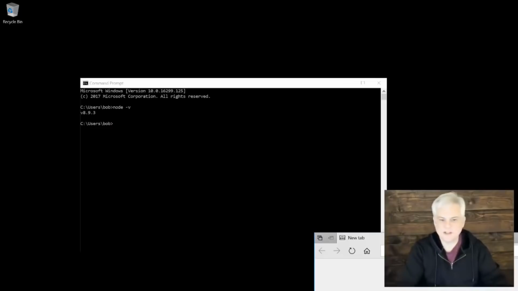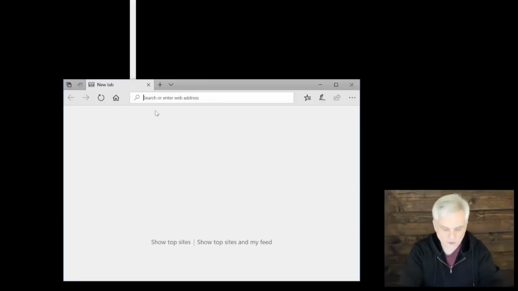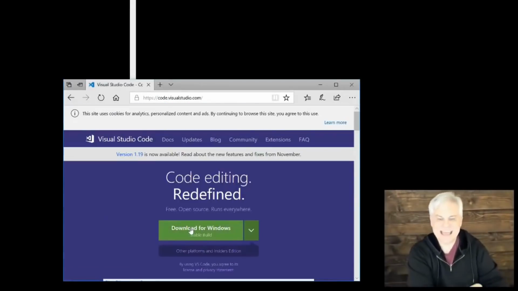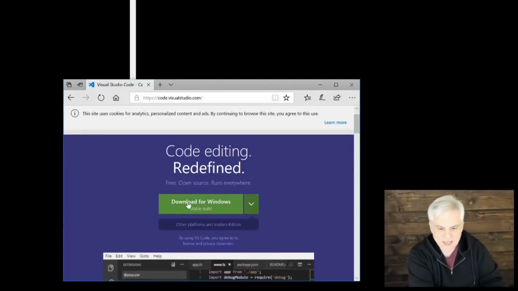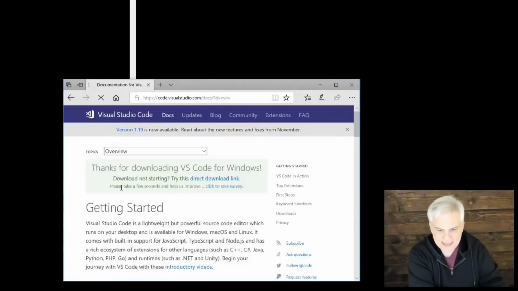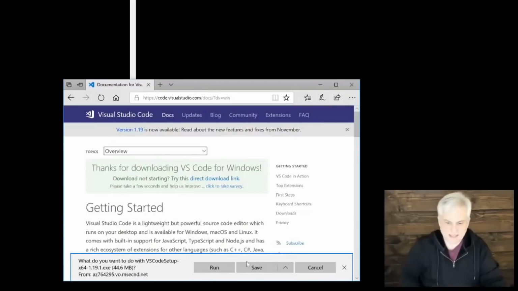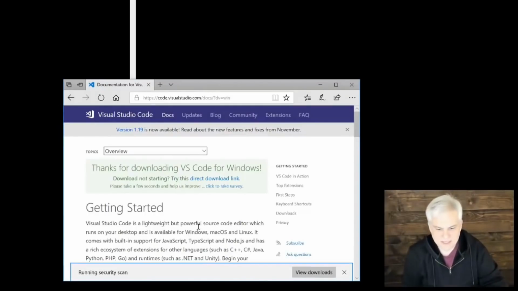It's great for web development, and that's what we're going to use it for: authoring our JavaScript files and then executing Node commands in a built-in little command window, command prompt like we see there. Again, available for all operating systems. You just go to code.visualstudio.com. It should be able to detect which operating system you're currently using, and it gives you a download option for that. All right, and we're going to go ahead and run it in place.